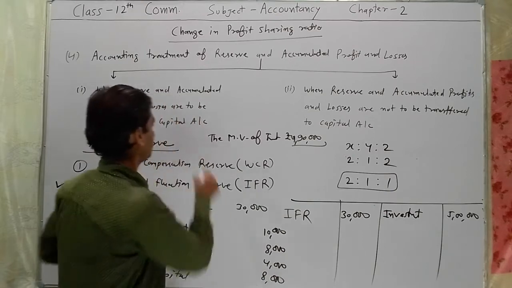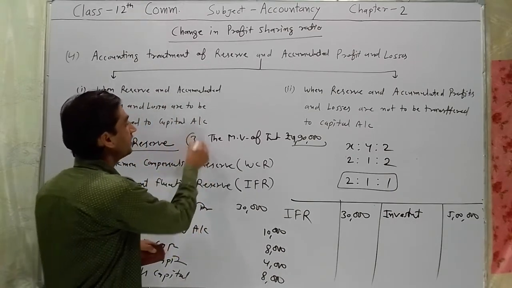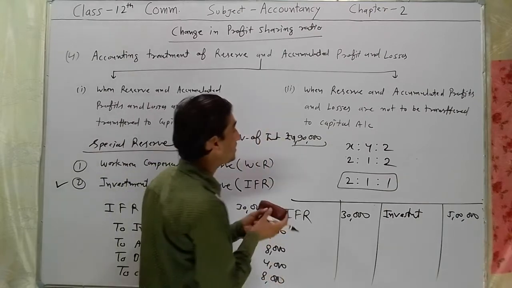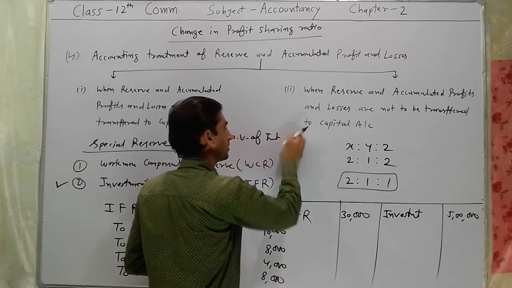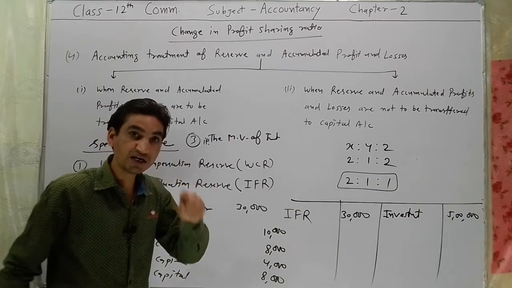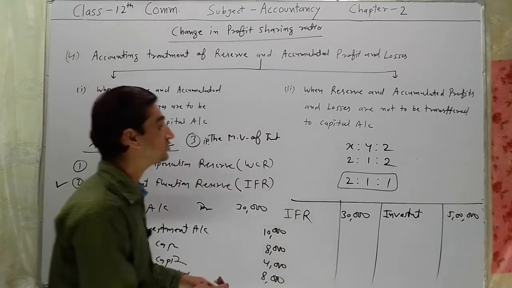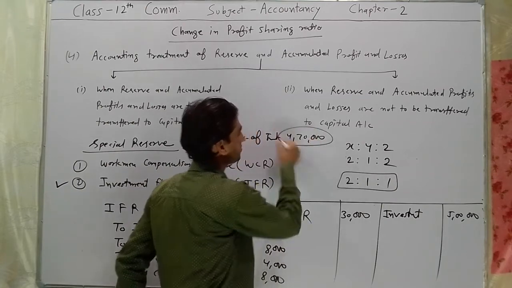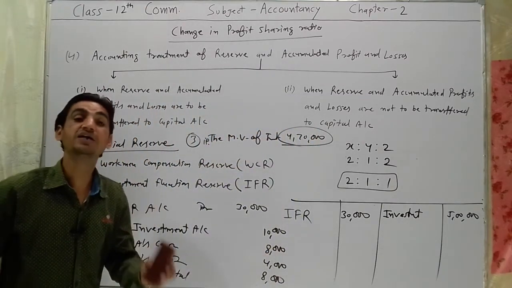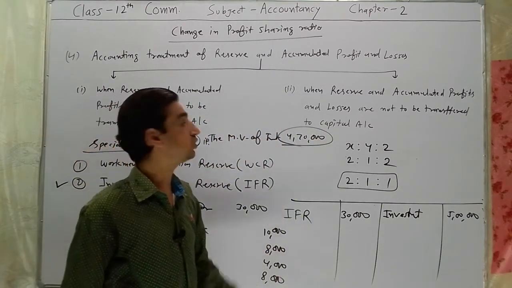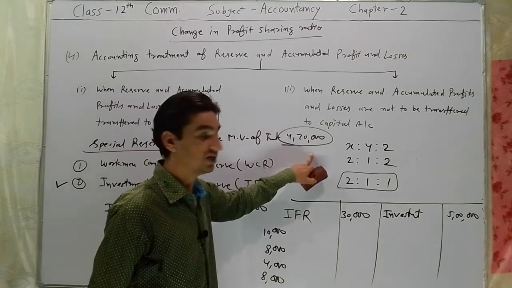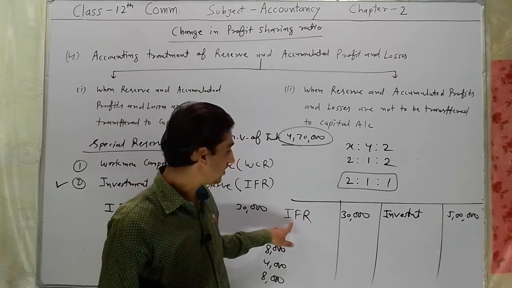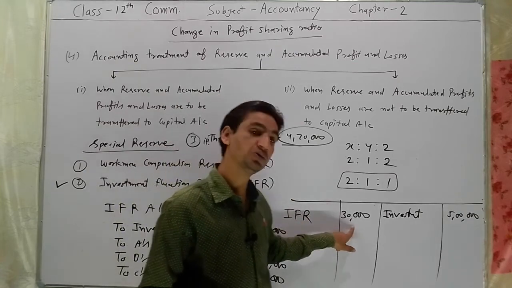Now third condition, if the market value of investment is rupees 4,70,000, so there will be loss of rupees 30,000, and we have investment fluctuation reserve also 30,000.